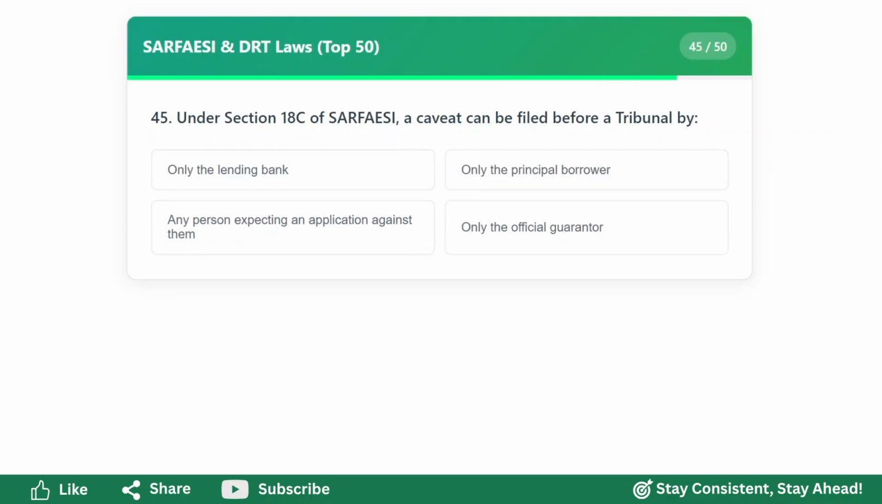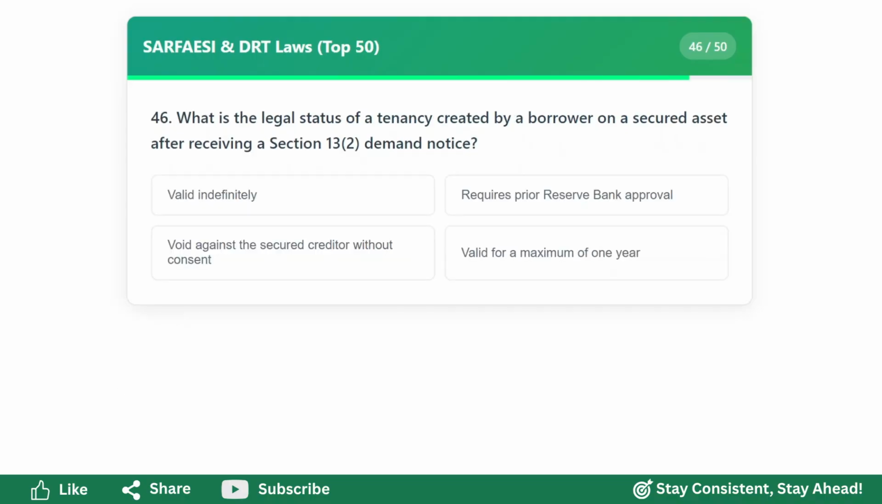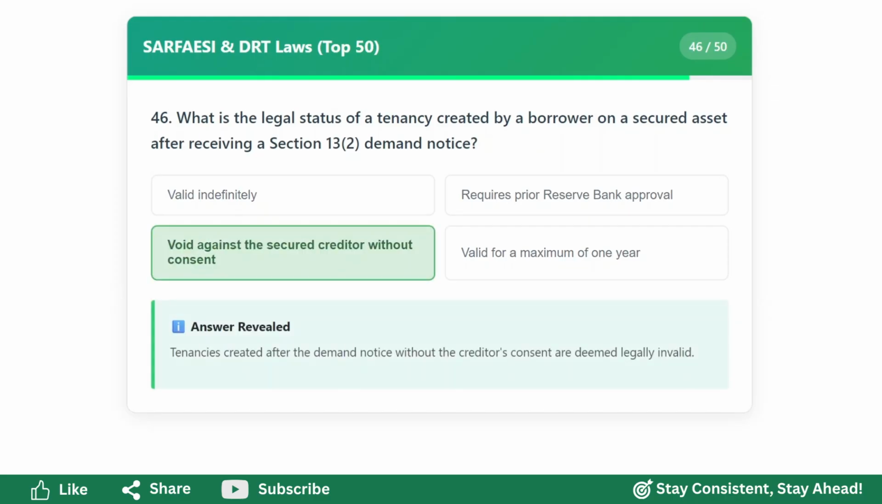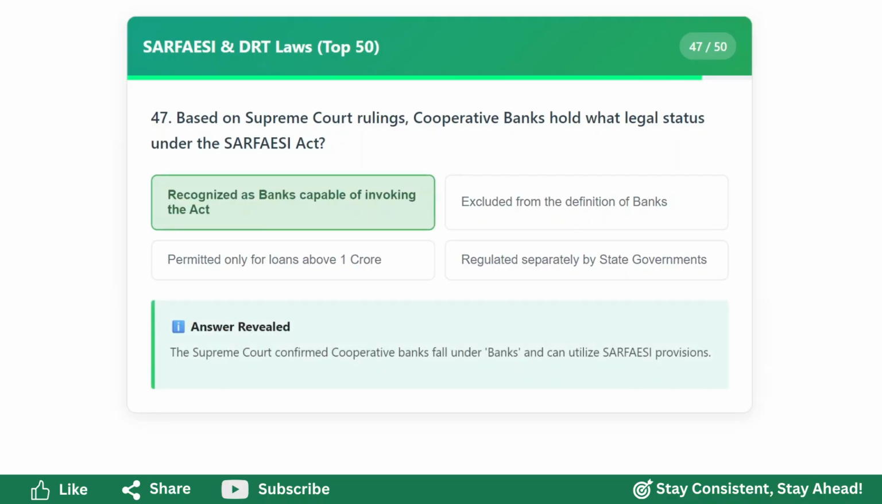Under Section 18C of SARFAESI, a caveat can be filed before a tribunal by any person expecting an application against them. What is the legal status of a tenancy created by a borrower on a secured asset after receiving a Section 13(2) demand notice? Void against the secured creditor without consent. Based on Supreme Court rulings, cooperative banks hold what legal status under the SARFAESI Act? Recognized as banks capable of invoking the Act.